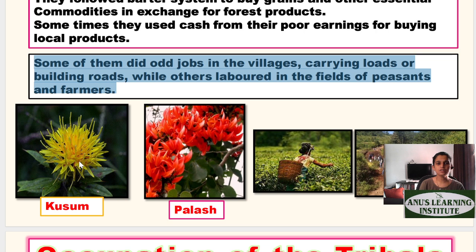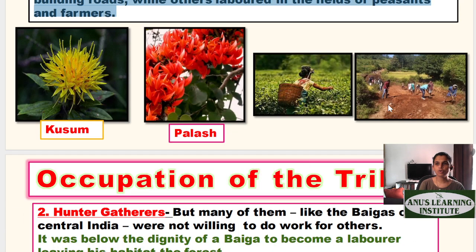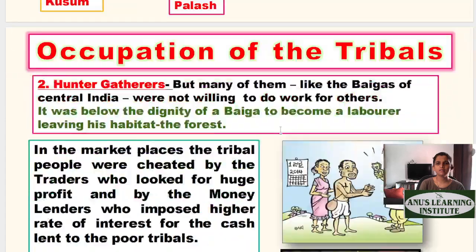Now, if you can see, this is the kusum flower. This is the palash flower. Palash is nothing more than a gulmohar actually. Then this is a laborer in the plantation fields, and these are some of the people building up roads and everything. If you're not able to see, I'll just scroll it above. See, these are the people building up roads, and they get labor in return.